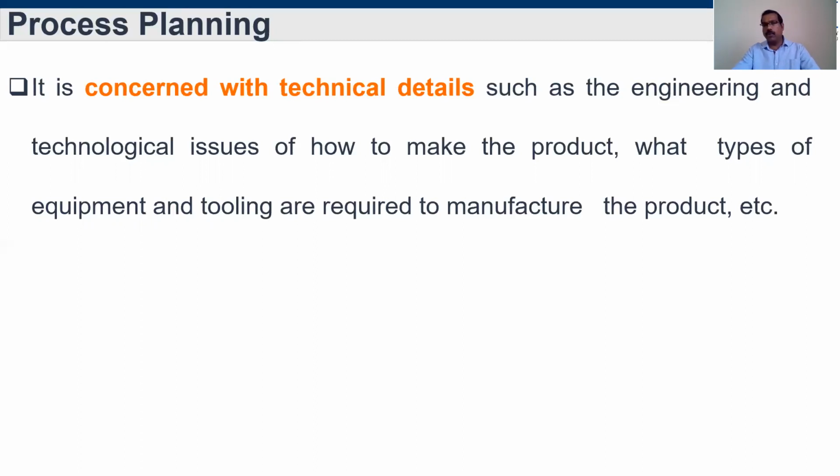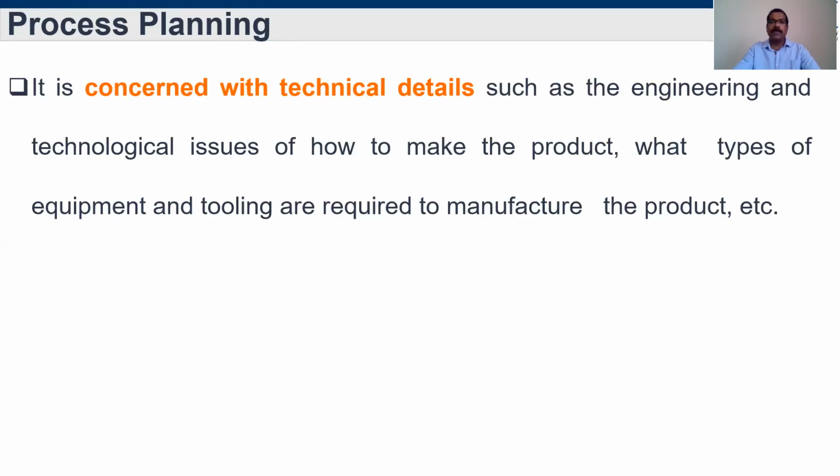For example, if you go to a small scale industry or a machine shop, a lathe workshop, which is available in many places, we can see that they mostly don't need any proper technical drawing. However, they need some basic sketch. But when you go for industry, we need a proper technical drawing, including bill of material, what tolerance is required, what dimensions are available, and how many parts there are in the particular product. Every detail is needed. That is what engineering and technical issues need to be known.